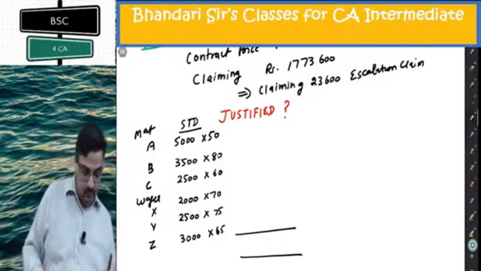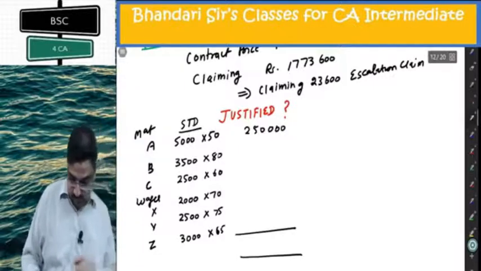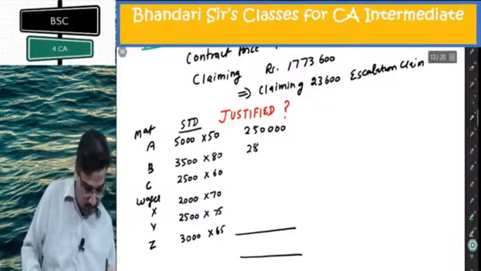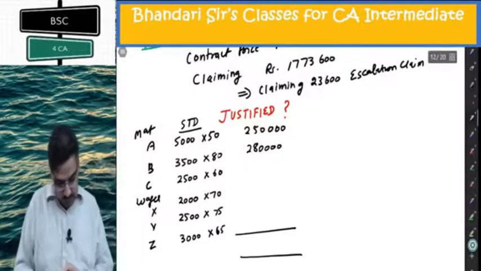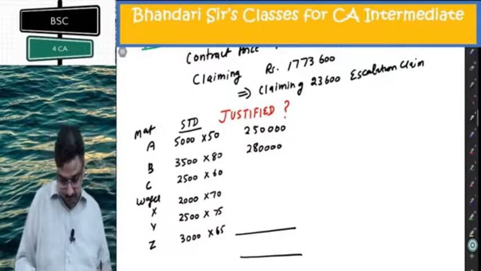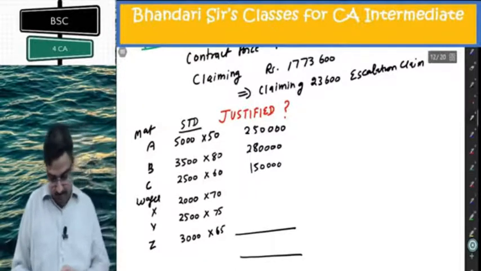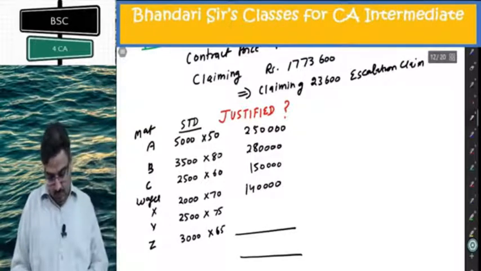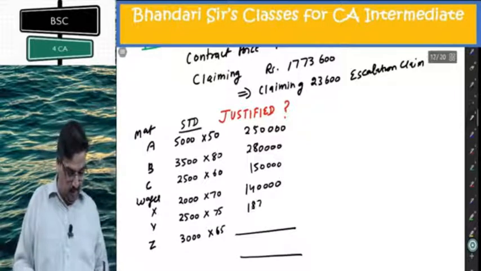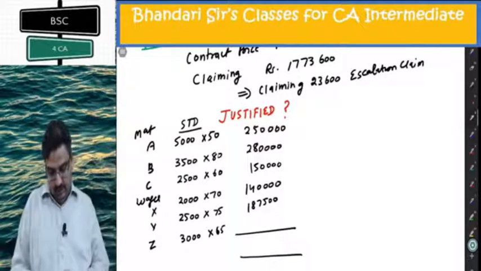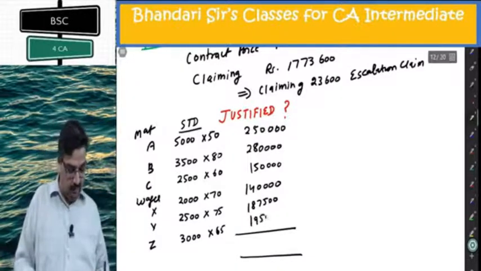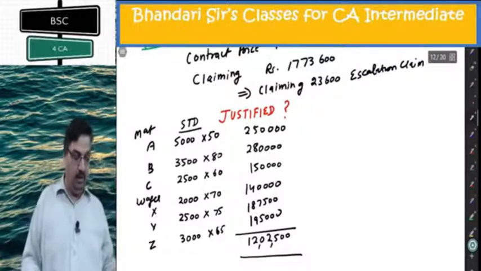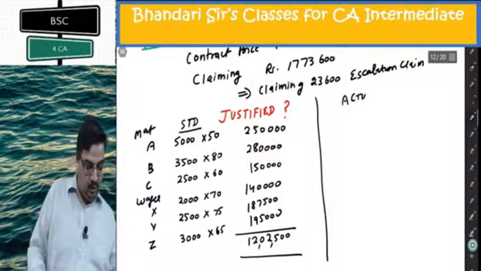5,000 into 50 is 2,50,000. 3,500 into 80 is 2,80,000. 2,500 into 60 is 1,50,000. 2,000 into 70 is 1,40,000. 2,500 into 75 is 1,87,500. 3,000 into 65 is 1,95,000. So the total is 12,02,500.